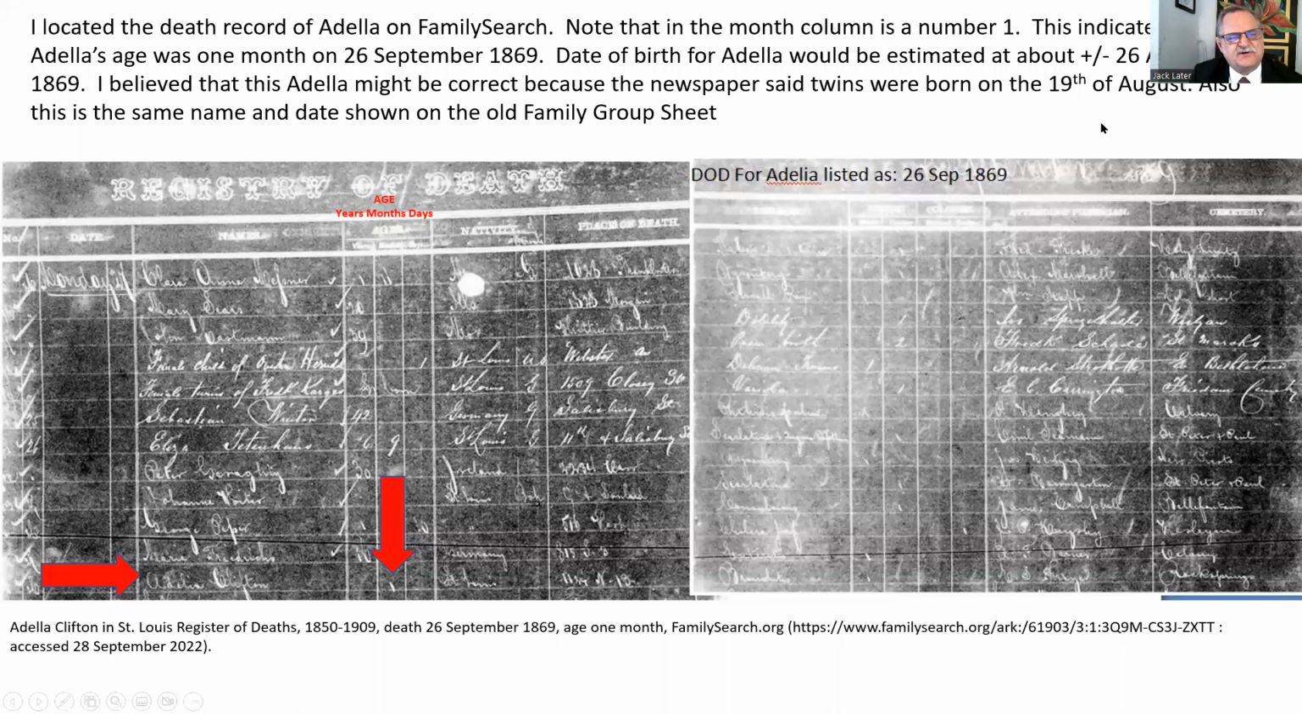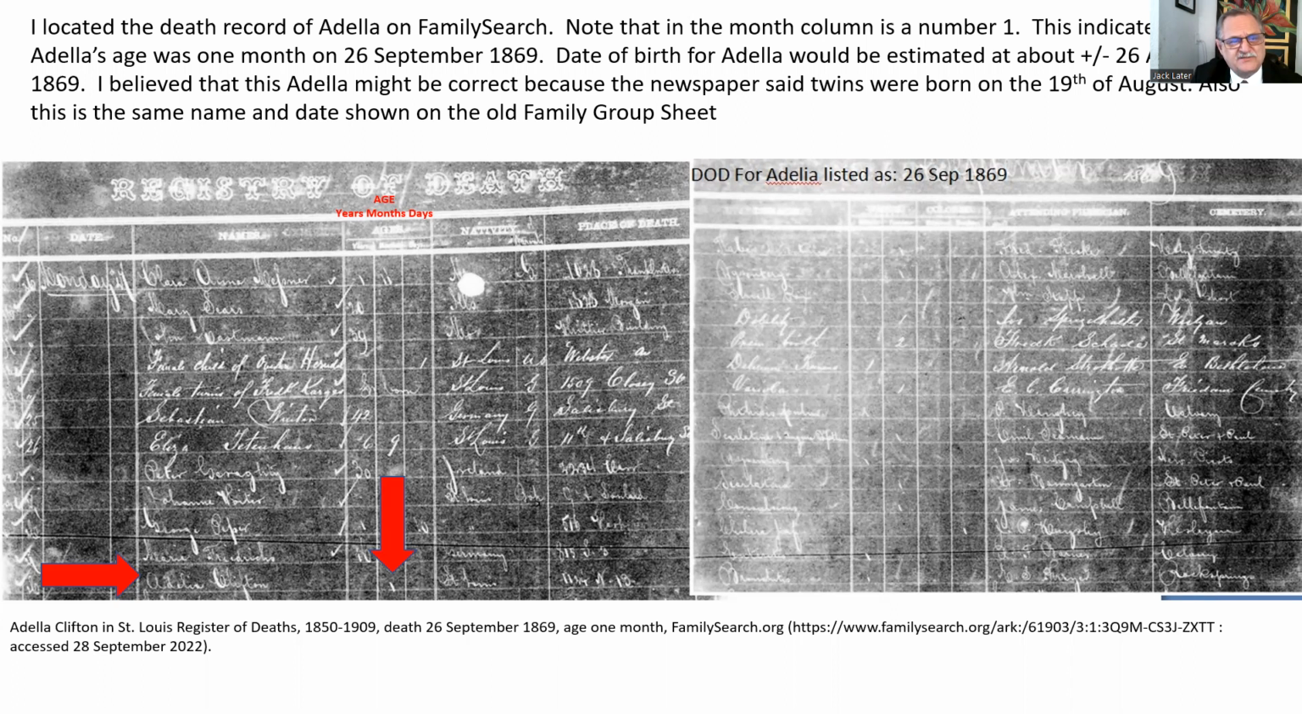It was in FamilySearch. Note that in the month column, look right here, I highlighted this, years, months, days. Here's Adela, or Adelia, however you want to say that, 1 month old, and it's in St. Louis. But the thing is, the death record, in those days, at least in St. Louis, didn't require the names of the parents. It wasn't proof of her connection yet.